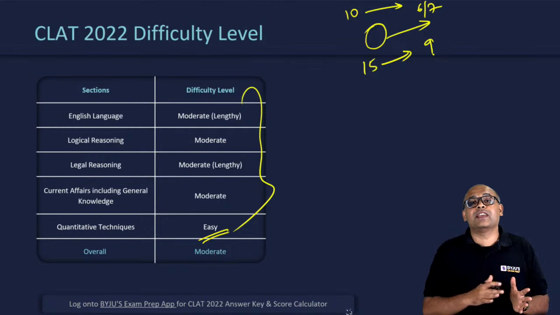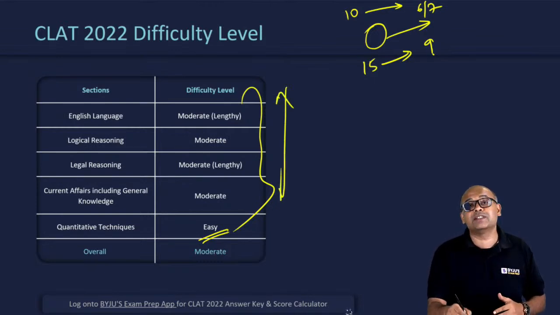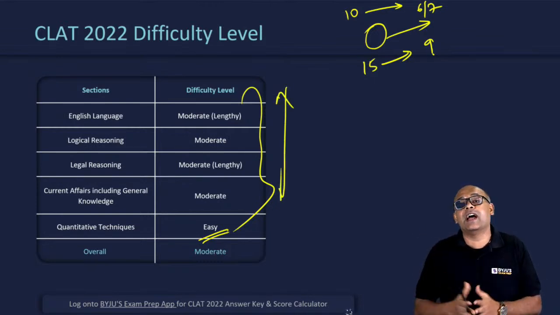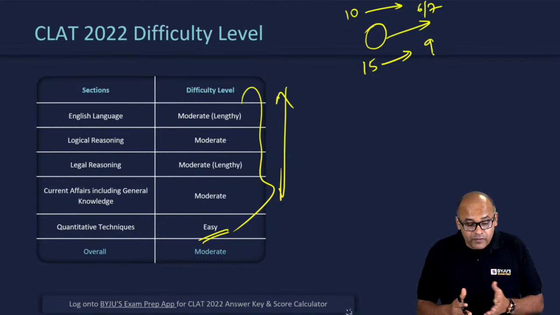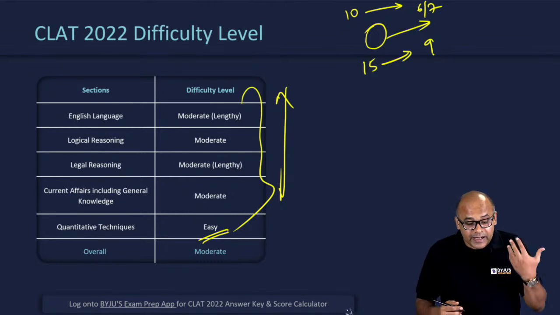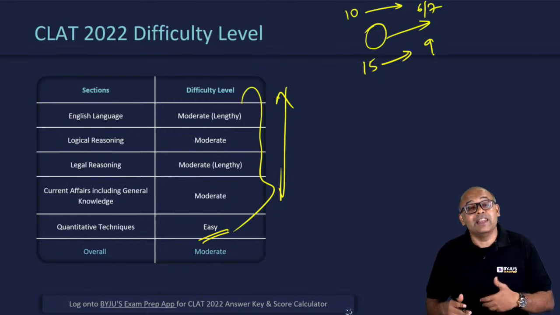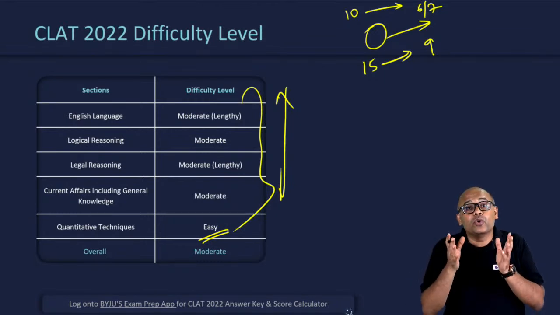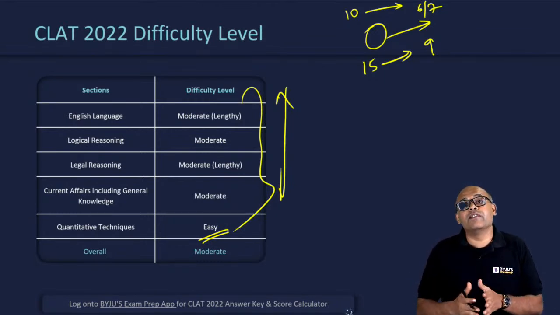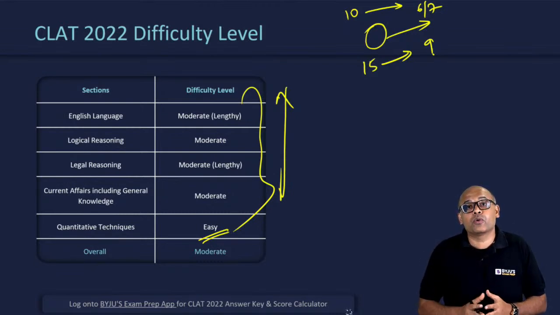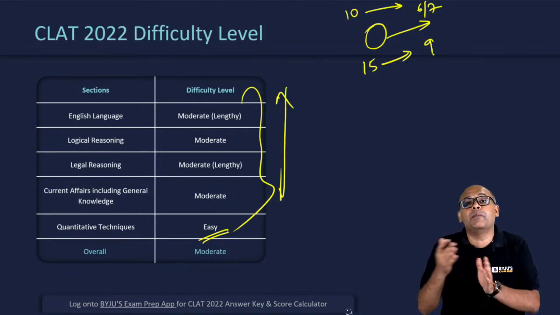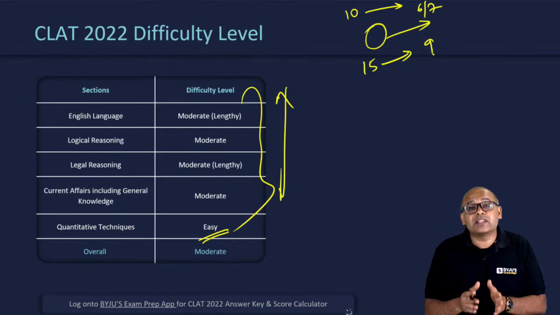But it was not the case in the other sections, as you would have noticed in the analysis that Nivedita ma'am and I did some time back. We are talking about English being tricky, logical reasoning being tricky, legal was not straightforward. In fact, it's only current affairs which was a bit easier than quant with respect to time spent and marks that you can score. So that's how the math section was.